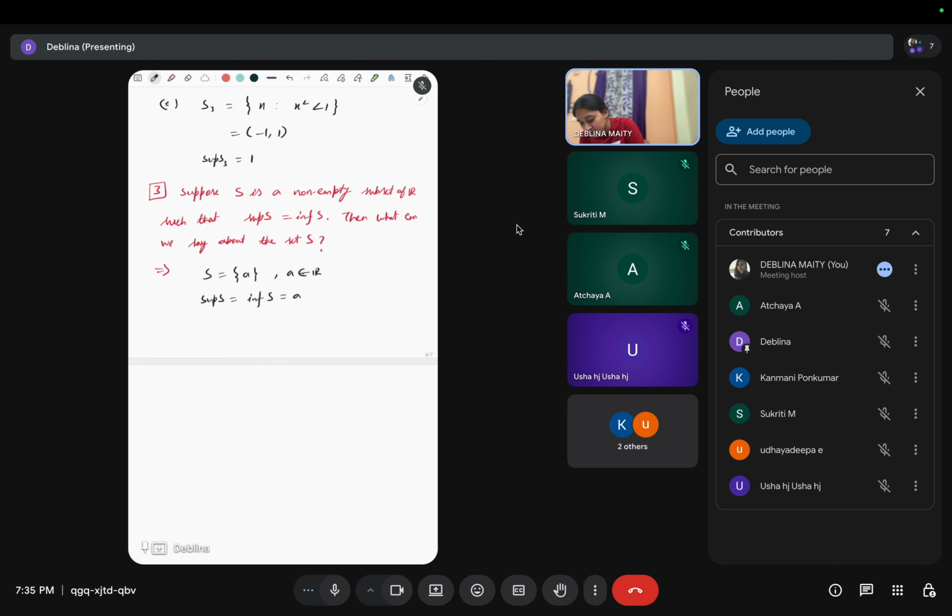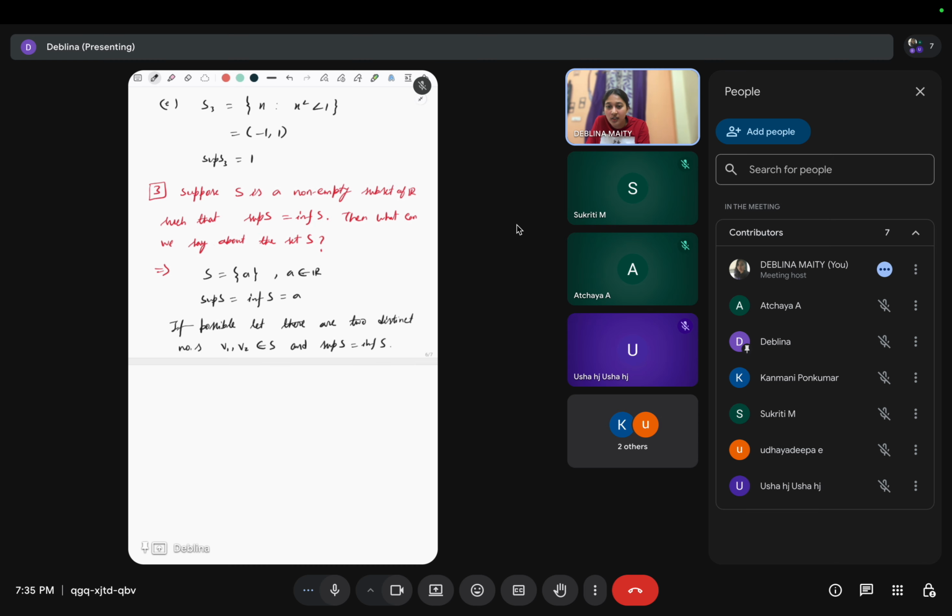If possible, let there be two numbers in S. S satisfies this property, supremum of S equals infimum of S, and I am saying that S is not a singleton.